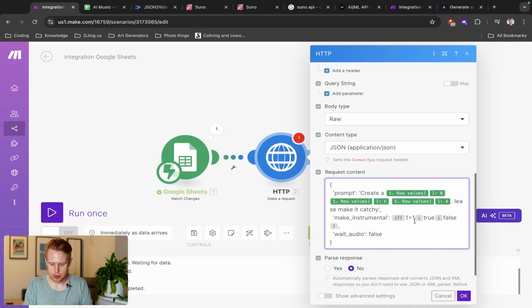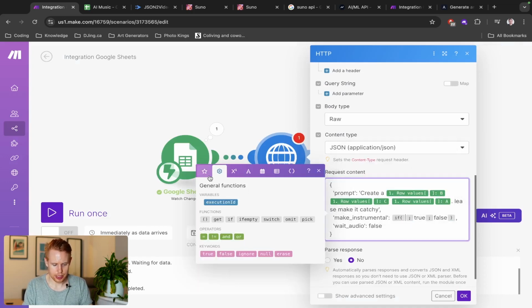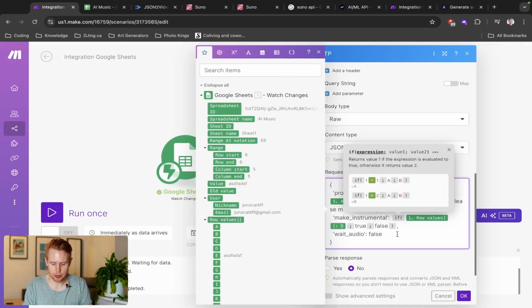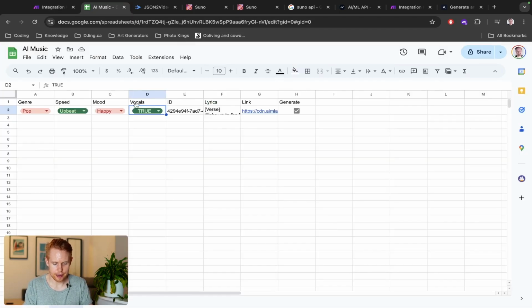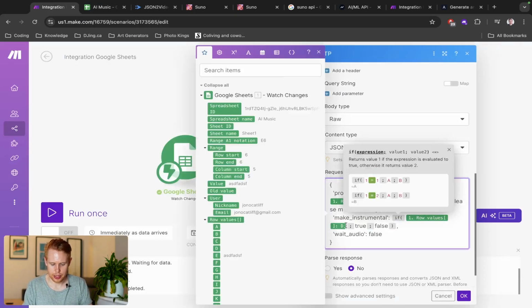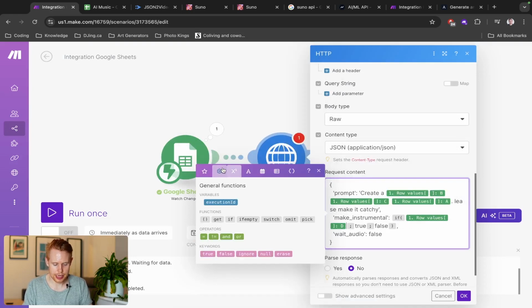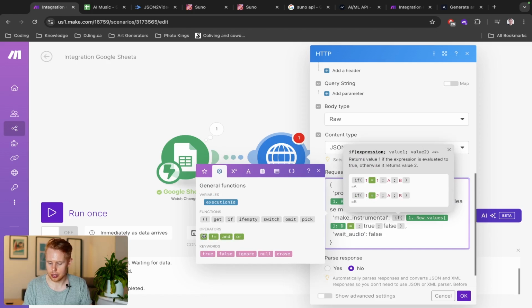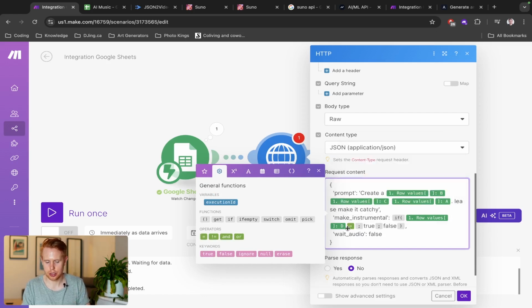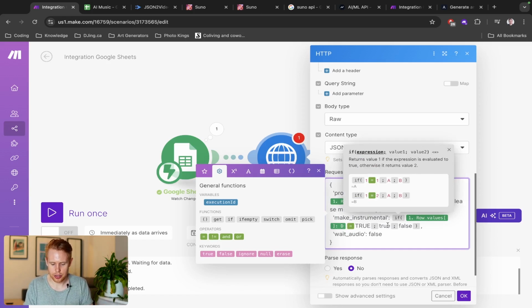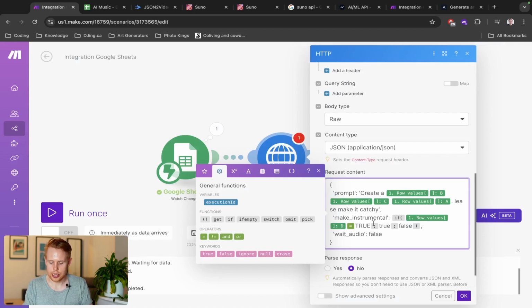So how we do this is we're going to delete this condition. We're going to come back in here and we're going to say, hey, D, check what the value of D is, right? If D equals, and you can't just put the word equals here, unfortunately, you have to use the actual equals sign in make.com, because this is a special reserved keyword in make.com to actually tell make, hey, this is a formula that you have to check. It's not like the case equals. So if this equals true, then go down true. If not, then go down false, right? So this is how we can determine here what it is actually going to be.